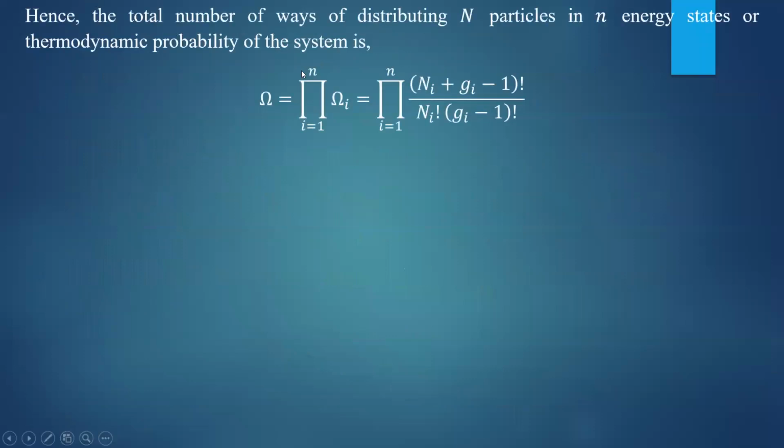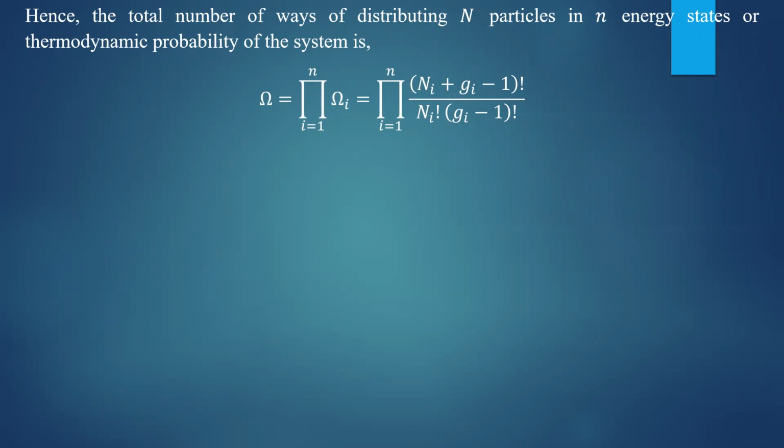If there are small n number of states where i runs from 1, 2, 3, etc., first state, second state, third state, etc., then if there are total capital N number of particles to be distributed in small n number of energy states, the entire system will have the thermodynamic probability omega, which is equal to the product of omega i's, where i runs from 1 to n: omega 1 into omega 2 into omega 3, like that.